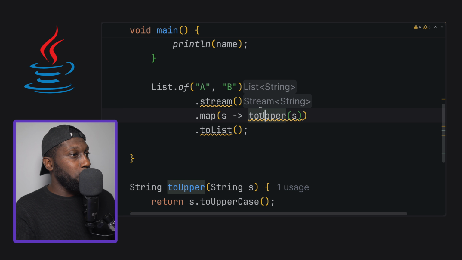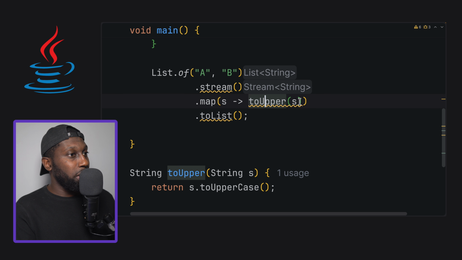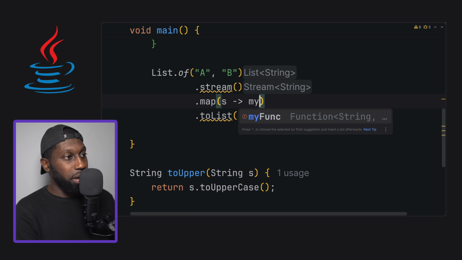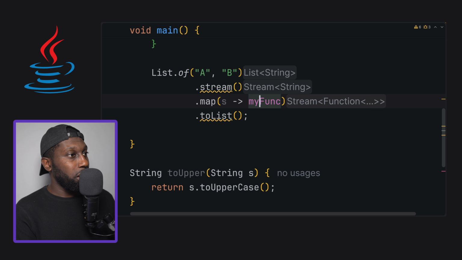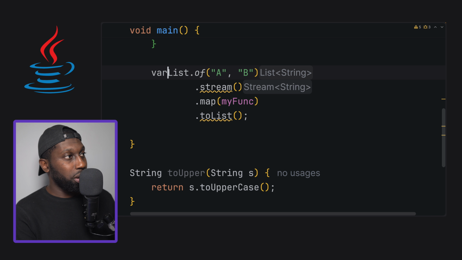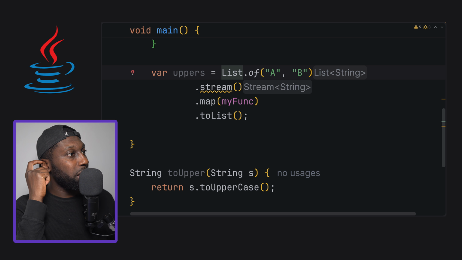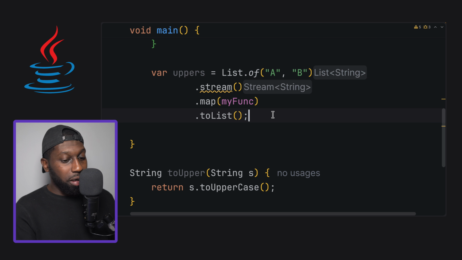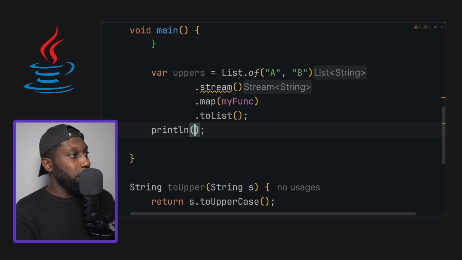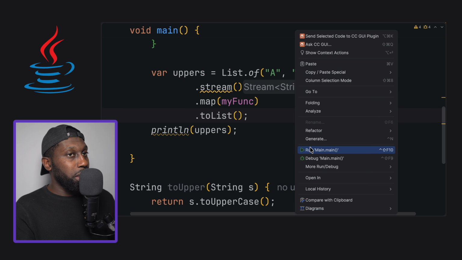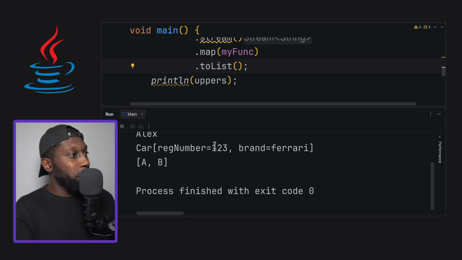Or I could just pass my function directly. So here I can say myFunc. Even better, I could just get rid of all of this and just pass it like this. So map and then myFunc. Cool. And obviously I can change this to var uppers equals list dot. And if I println uppers, let's just run this, right click, run, have a look, A and B.